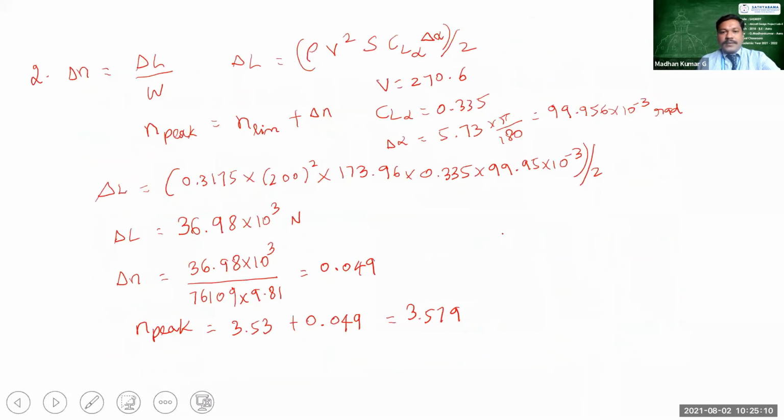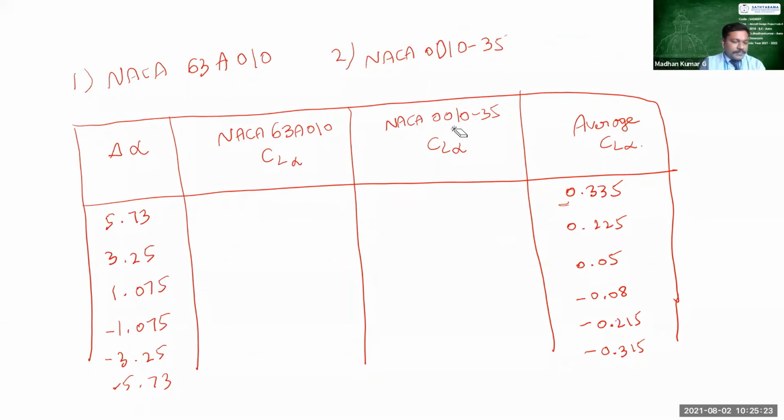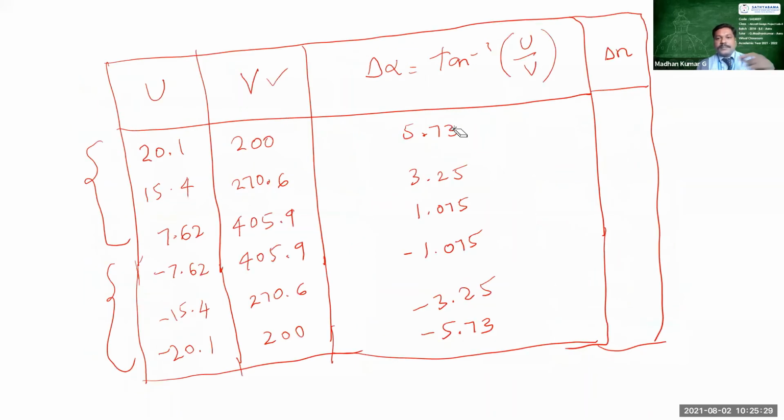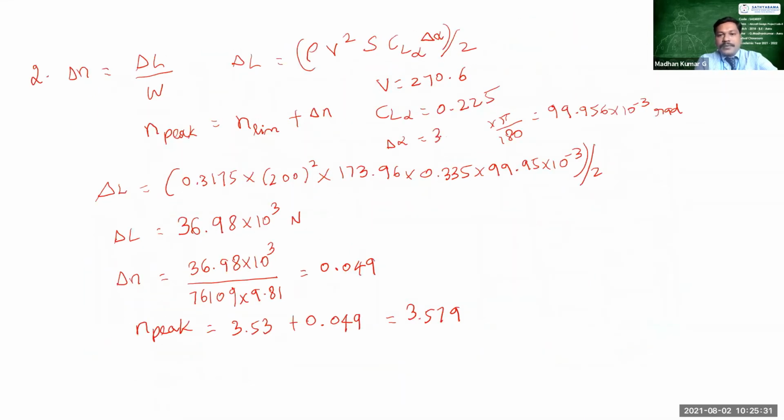So CL alpha is 0.225, right? And then the value of del alpha. So what is my value of del alpha? Yes, 3.25. So for this 3.25, can you tell me the value of del alpha in radians? Can anyone tell me the value of del alpha in radians into pi by 180? 0.05672.